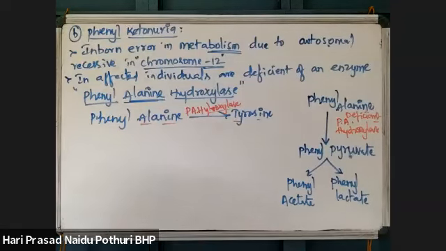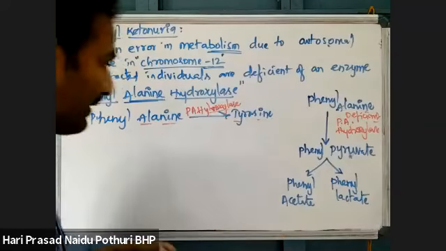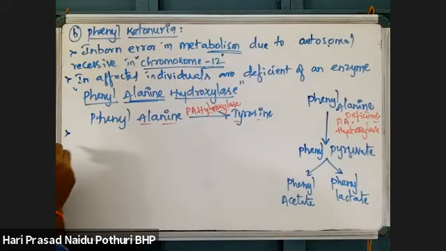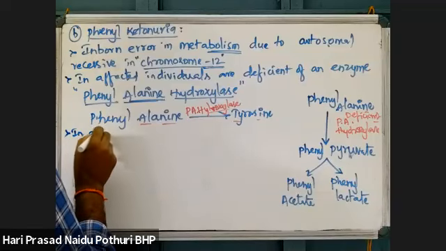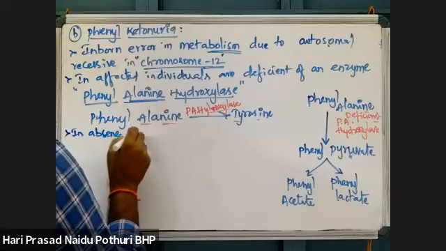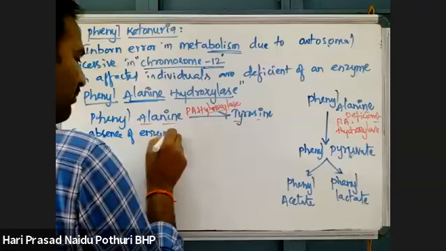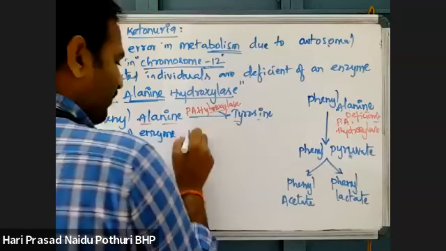Write that point: in absence of enzyme. What is this enzyme?